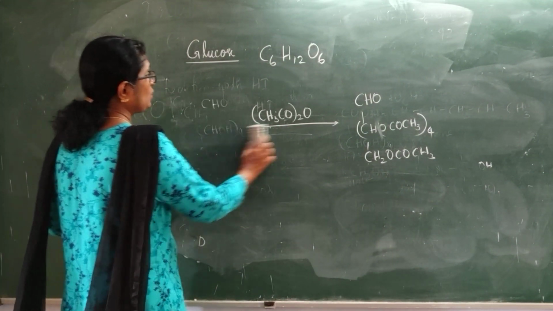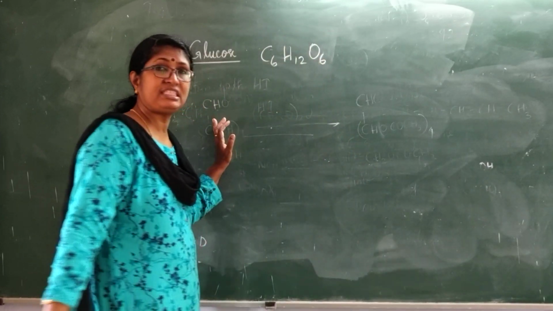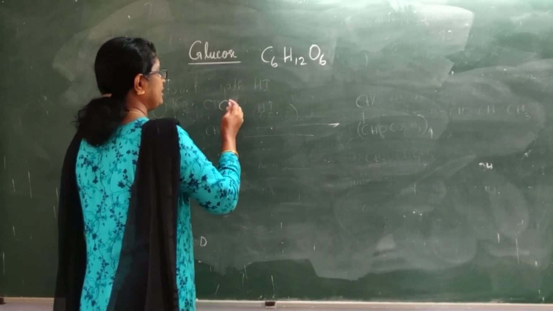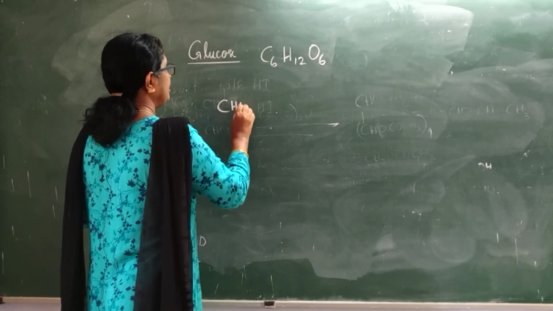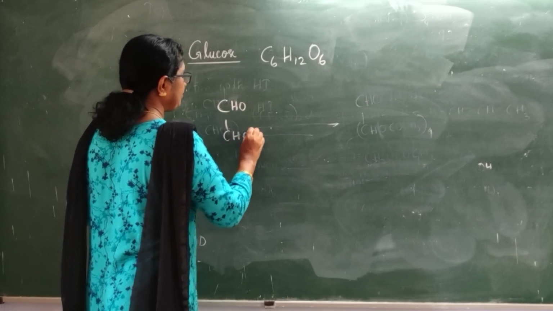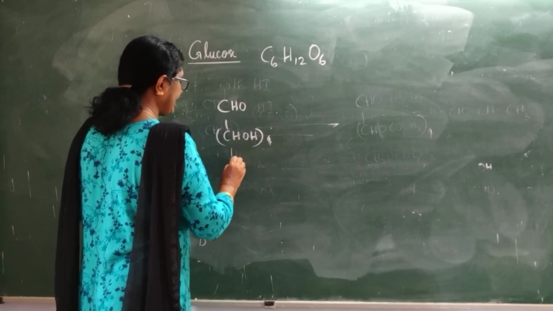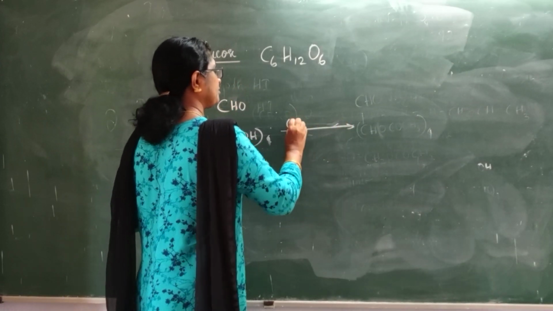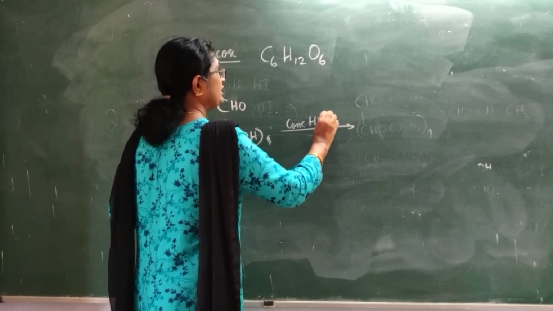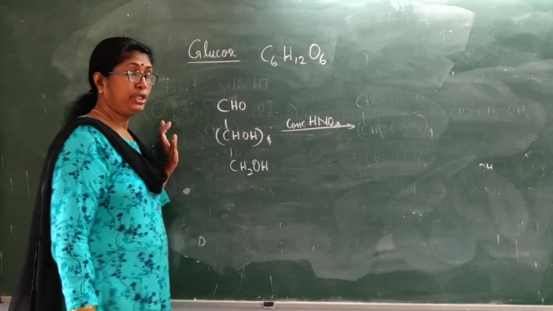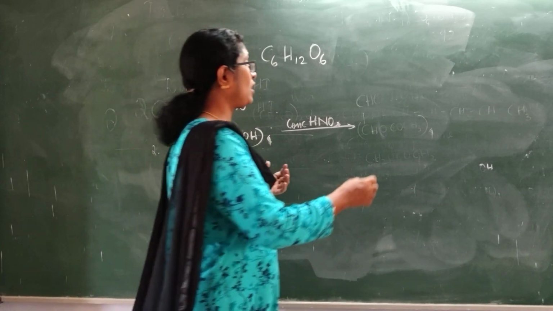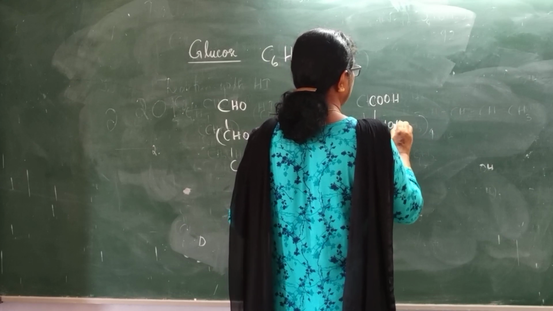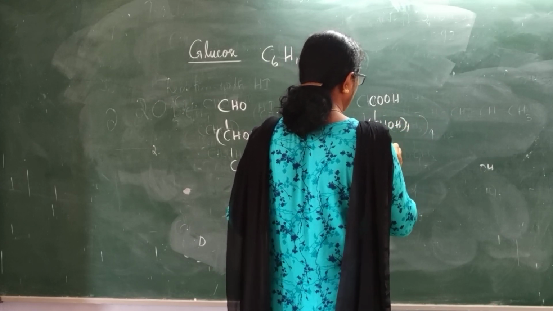Now glucose, when it is oxidized with concentrated nitric acid, which is a strong oxidizing agent, you will get a dicarboxylic acid which contains the same number of carbon atoms, showing the presence of a primary alcoholic group: COOH, CHOH 4 times, and COOH.